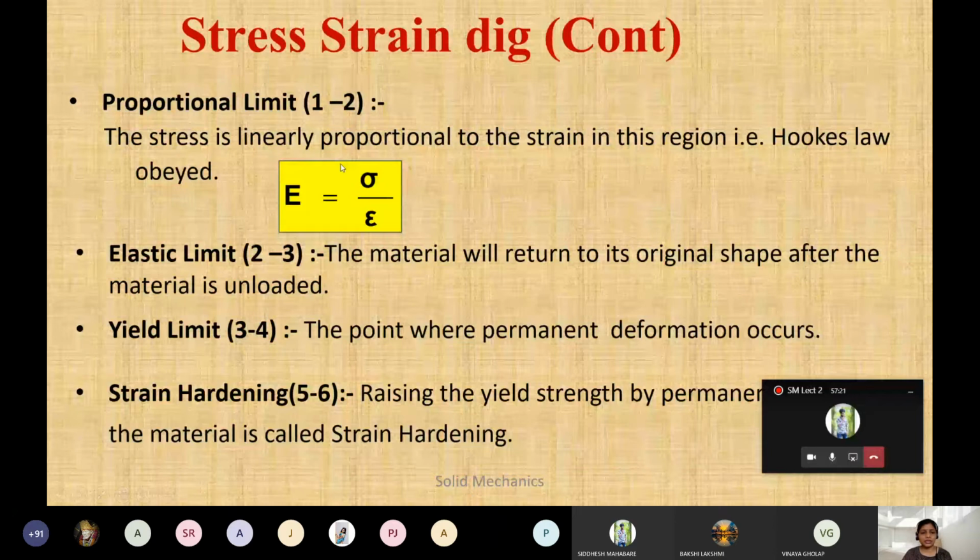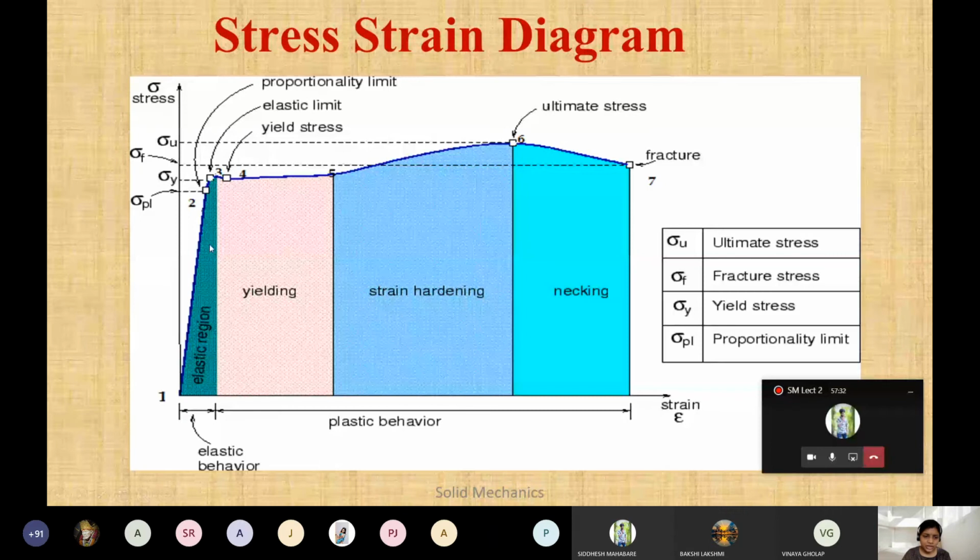So see, the elastic limit is 2 to 3 now. This is in between, with only slight changes. This is still in the elastic region. Here the material will try to deform slightly. Up to the proportionality limit, point 2, there will be no deformation, but from 2 to 3 it will start to deform.